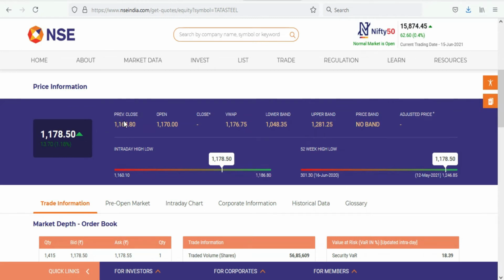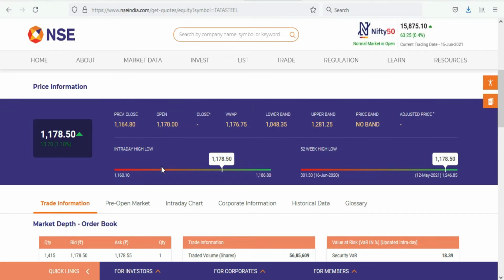Then compared to the previous close, has it increased? It has increased, right? How many points has it increased? 13.70. In percentage, 1.18% it has increased. And intraday high and low. Right now, the company share is trading at 1178.50. And it has gone high to 1186.80 and low at 1160.10. This is today's high and low.